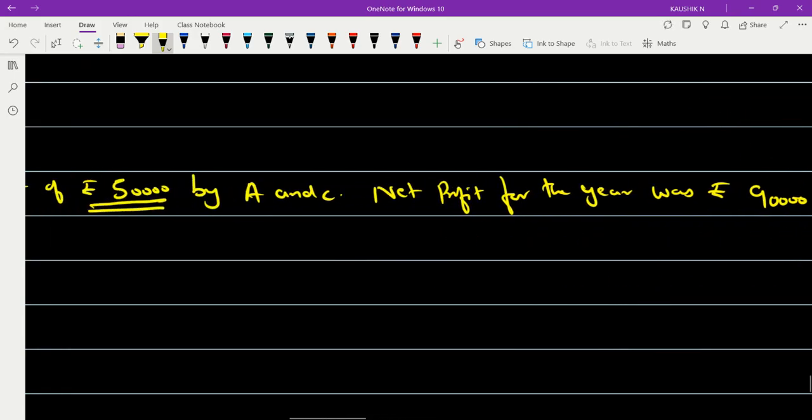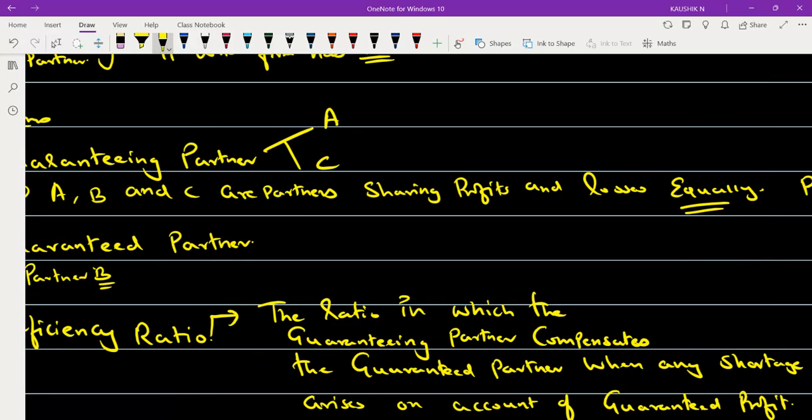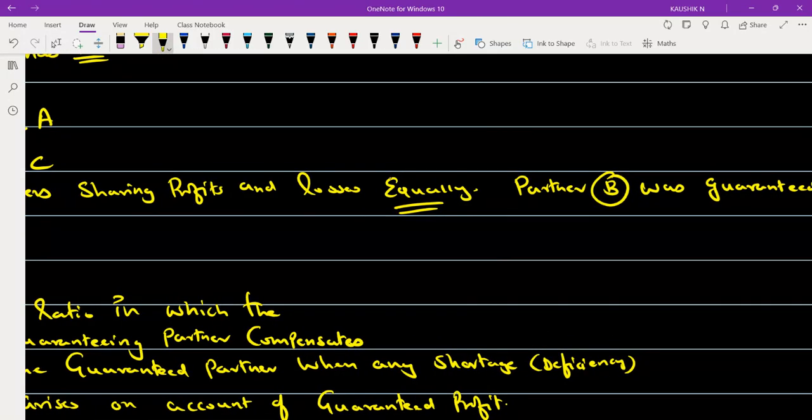Now look at the question. It starts with A, B, and C are partners in the firm sharing profits and losses equally. Instead of equally, they could have given it as 5 is to 4 is to 1. That is the profit sharing ratio.